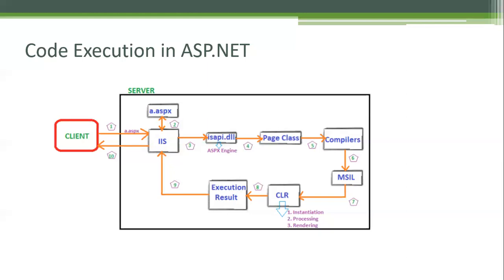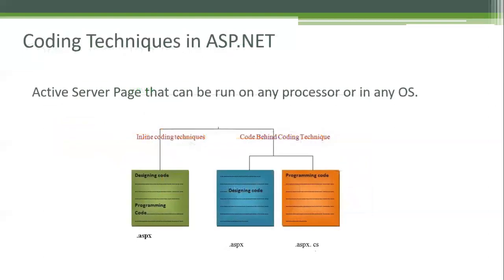The result will be given to IIS, and IIS will send that result to the client, which means the browser or end user. Okay, once the response is sent back to the client, the page class object will be destroyed from the memory. Okay, you can refer to old videos for clearer understanding of this code execution and all other topics. I'm just giving the overview.